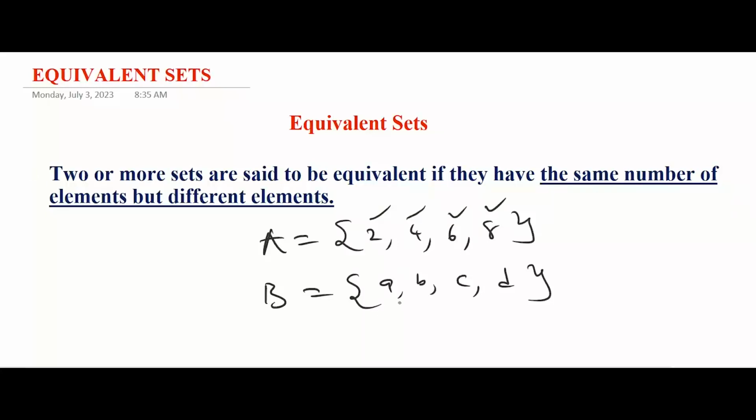In set B, we have 4 elements there, 1, 2, 3 and 4. So since they have the same number of elements, they are referred to as equivalent sets.